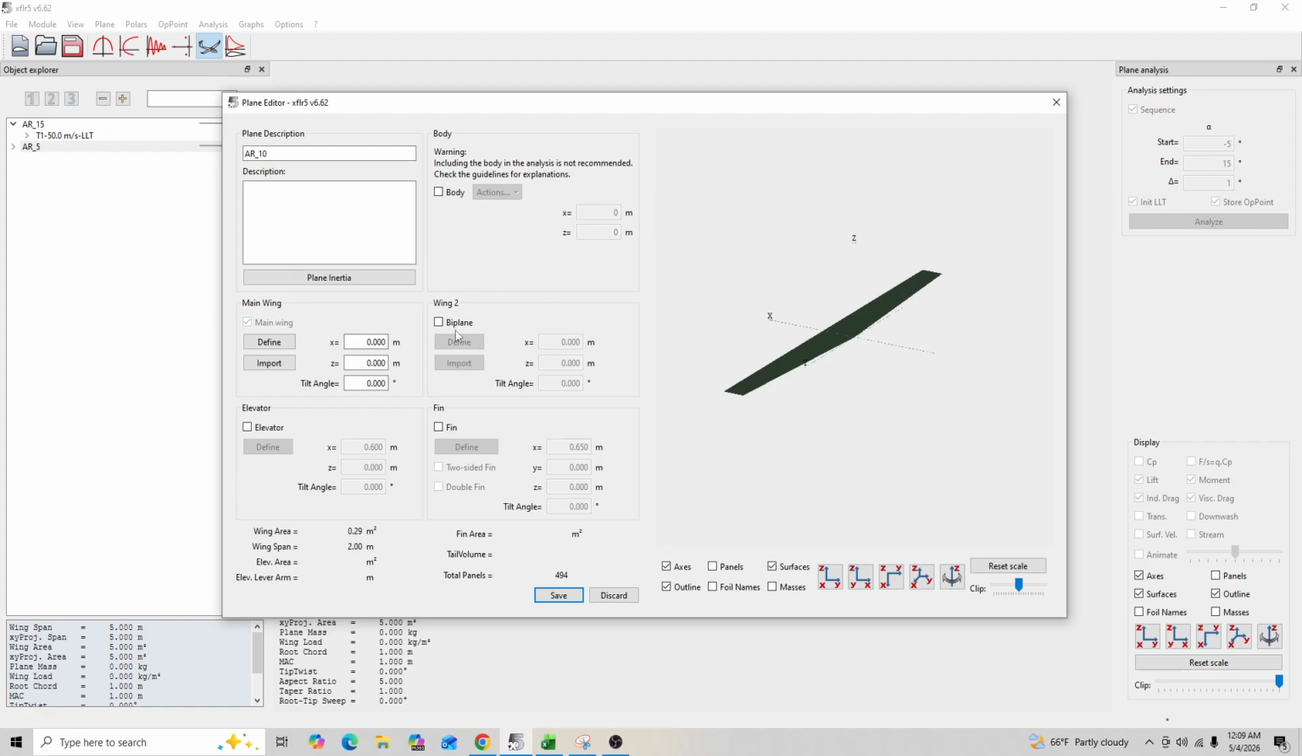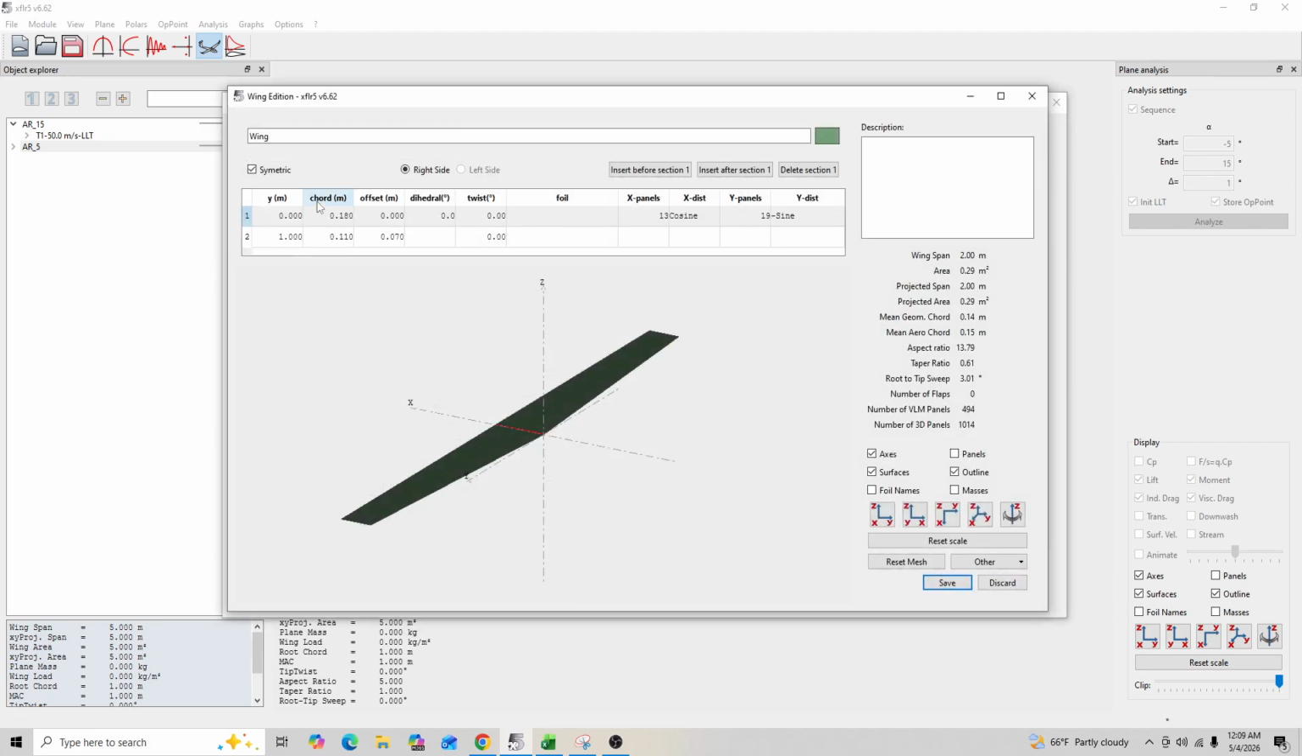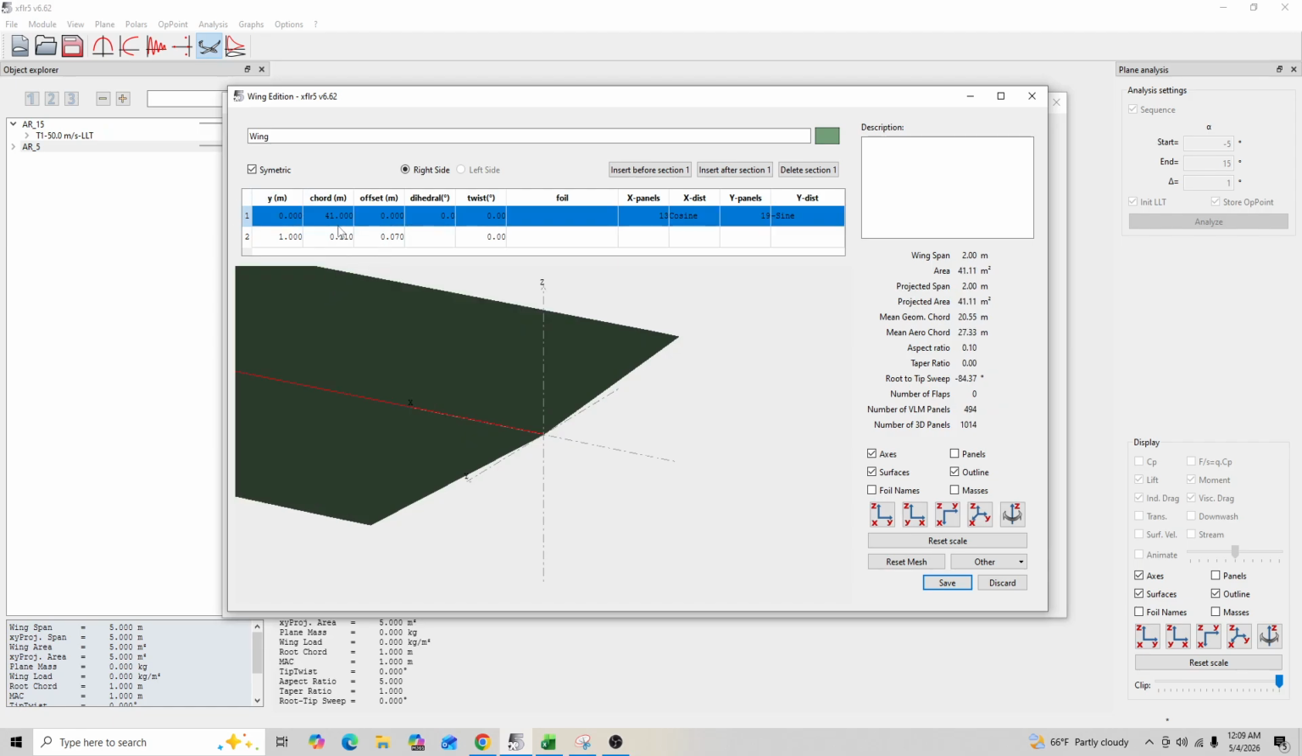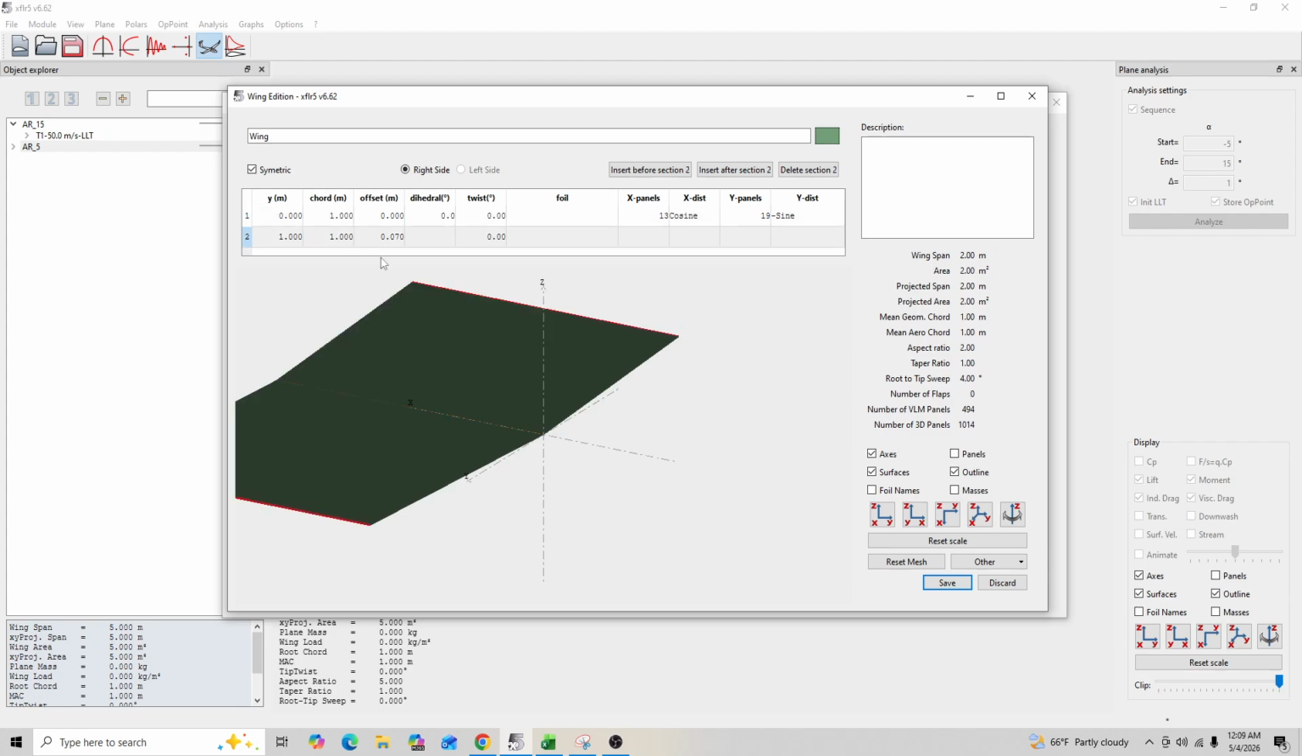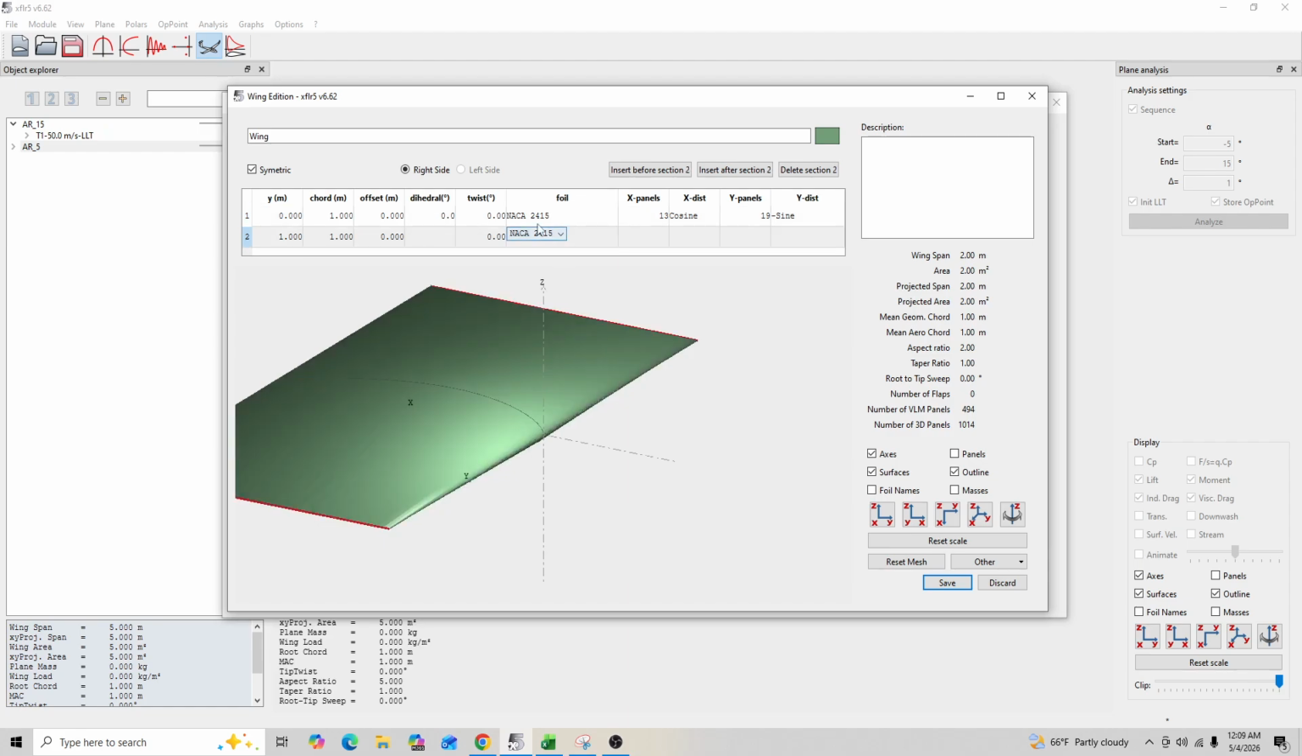Then we will look at our main wing here. You can see we have only the main wing selected. We will go ahead and define that wing, so you can go to Define here. We have a chord length of 1 meter. Oops, not 41, that'd be 1. So you can go ahead and set those both to 1. Our offsets are both going to be 0. We're going to have a 0-degree dihedral and a 0-degree twist. We want to make sure that our NACA 2415 is selected for both of those.